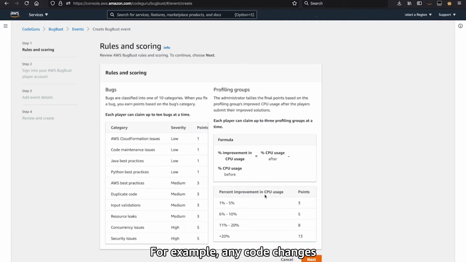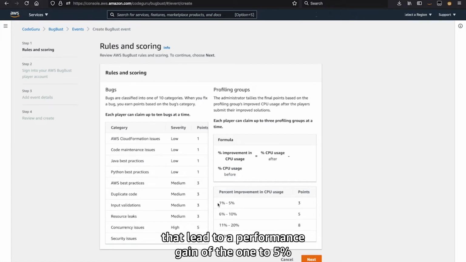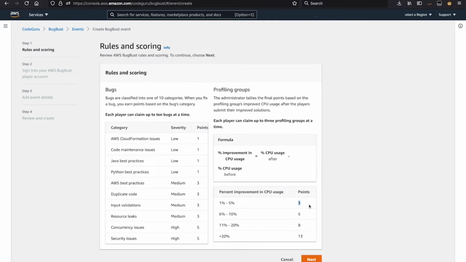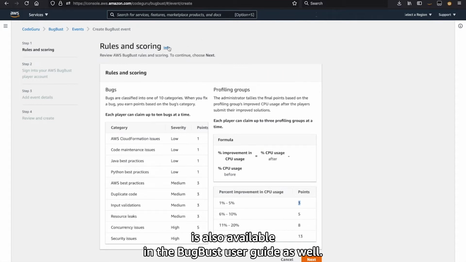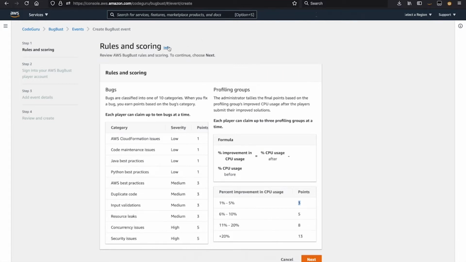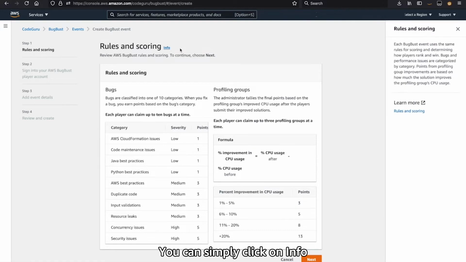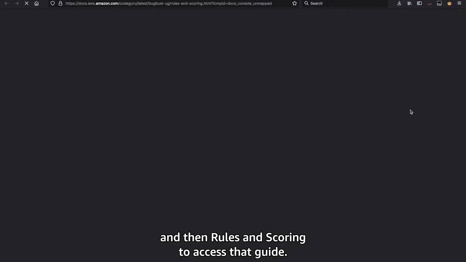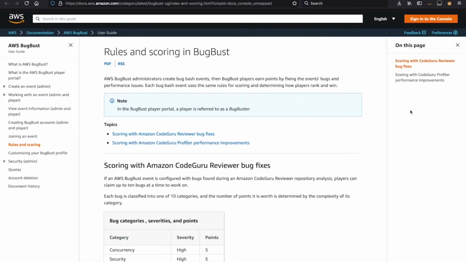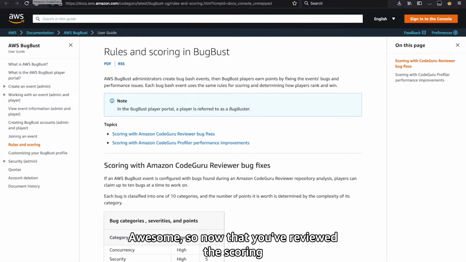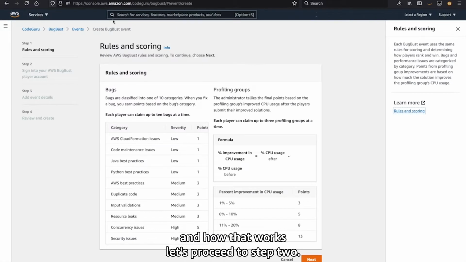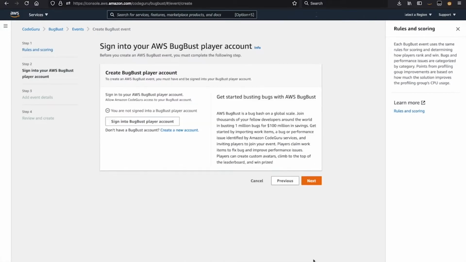For example, any code changes that lead to a performance gain of 1 to 5% improvement on Profiler provide you 3 points. This guidance around rules and scoring is also available in the Bug Bust user guide as well. You can simply click on Info and then Rules and Scoring to access that guide. Awesome. So now that you've reviewed the scoring and how that works, let's proceed to step 2.